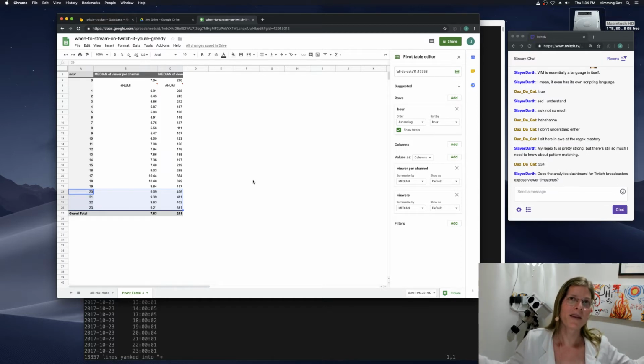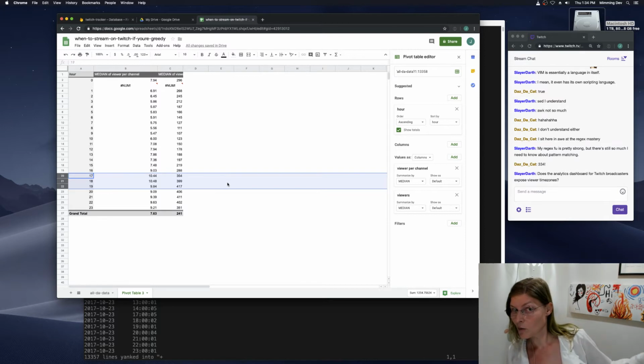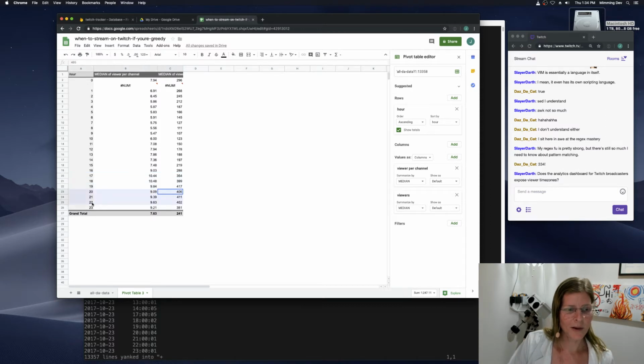I think when I actually did look at the time zones, though, the reason these hours were most popular is because it was a combination of when people in a population center on the west coast of the US were just getting to work or before work, and then it was starting to bleed into the evening when East Coast people were starting to leave work, because their workday tends to start a little earlier.